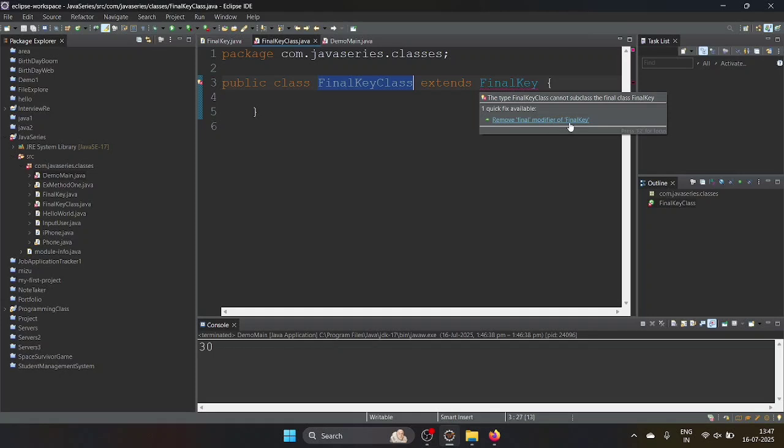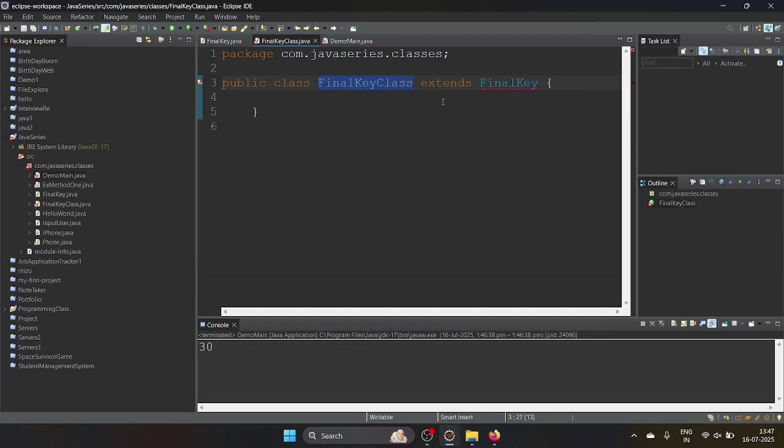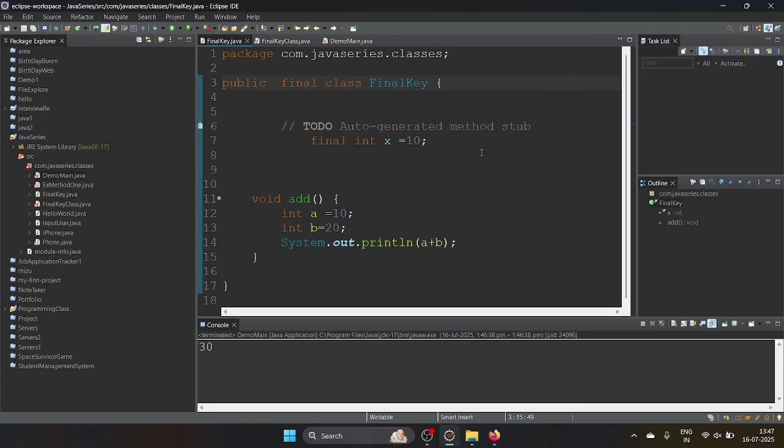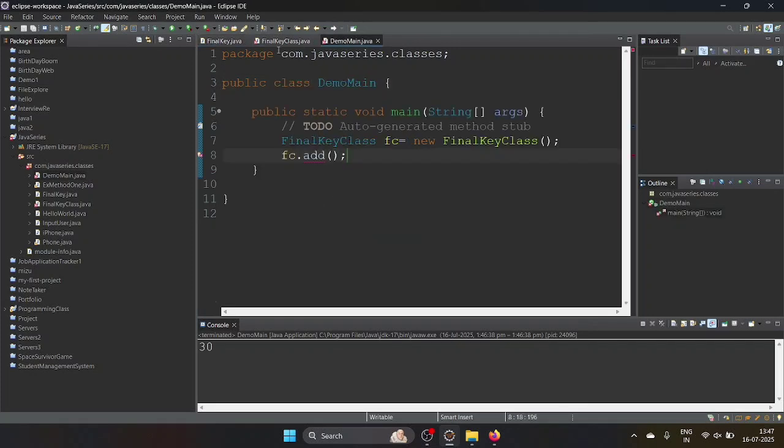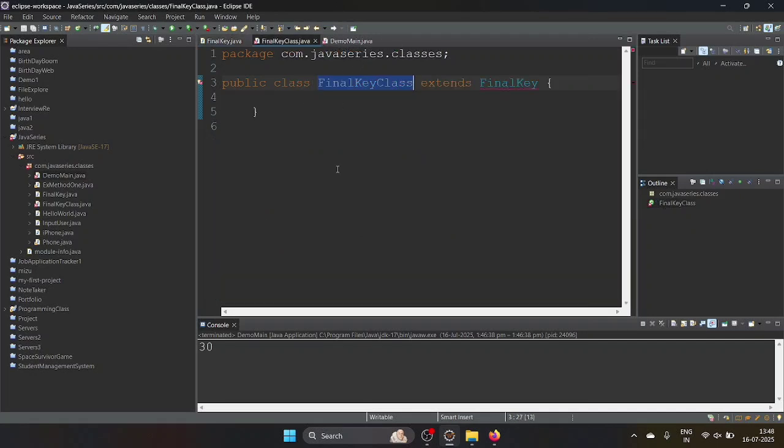See here, remove the final modifier of final key. So if you are using the final keyword in the class, you can't inherit that class, and you can't make use of that class. If you don't want that class to get inherited, at that time make use of the final keyword in the class name. In front of that, make use of the final keyword, so you can't inherit that class. That's why we are using the final keyword in the class.